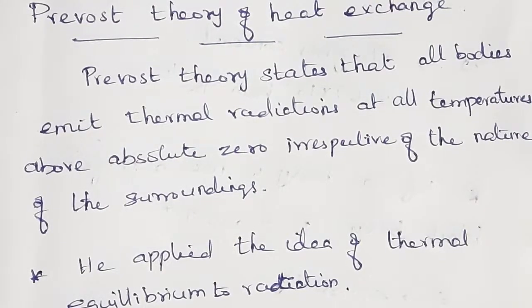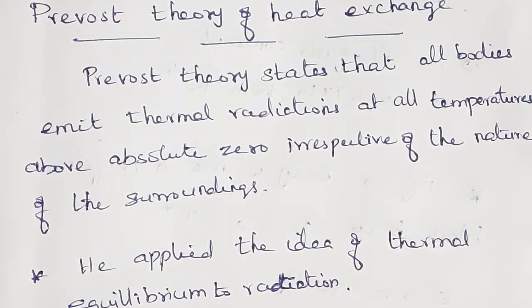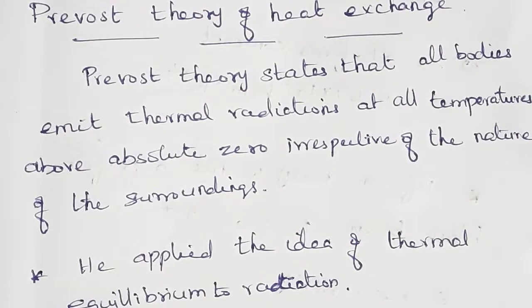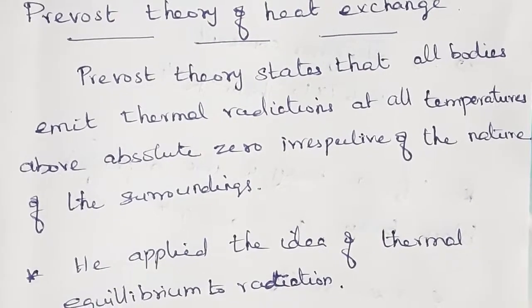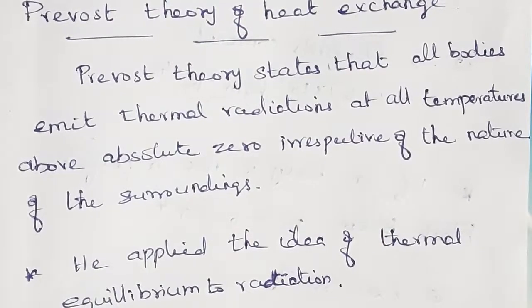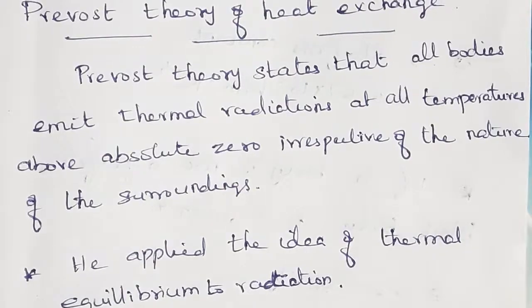Understand? Only at absolute zero temperature a body will not emit any radiation, but above absolute zero all the bodies emit thermal radiations at all temperatures. So this is about Prevost theory of heat exchange.